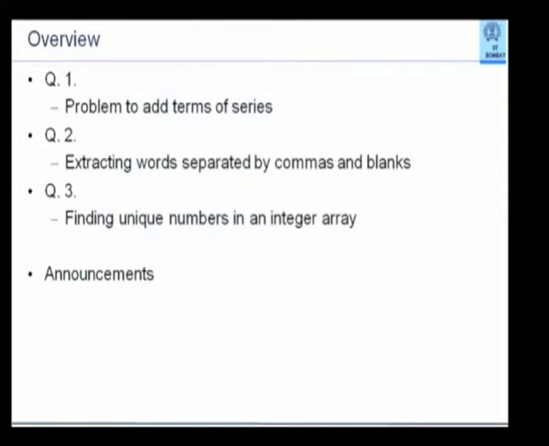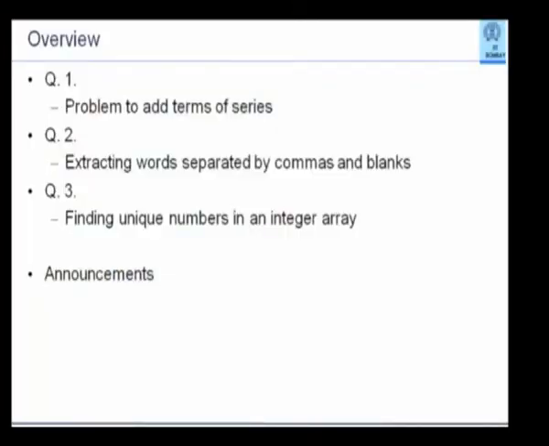Basically, the problem was that if you have a sentence with words separated by one or more blanks, the sentence may contain some commas, one or more commas as well. What you are required to do is locate a comma, take the word immediately preceding that comma, take the word immediately following that comma, concatenate these 2 words and print out as many such words as there will be in a sentence. That was the problem. The third problem was finding out unique integer numbers in a given array which may contain some repeated numbers.